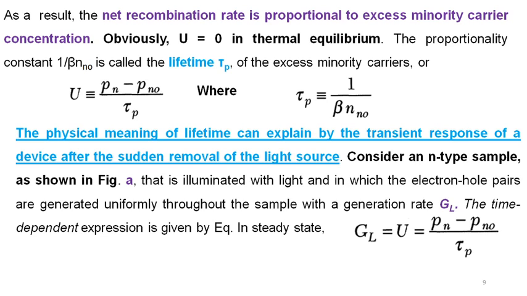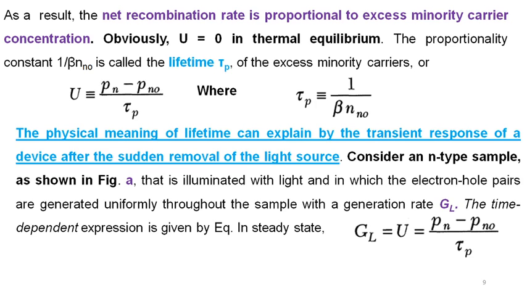Here we consider the n-type sample material shown in the previous figure. The light generates electron hole pairs in that material, at rate GL, and GL is equal to the net recombination rate. We have Pn as a time dependent expression, or excess lifetime, shown at steady state.